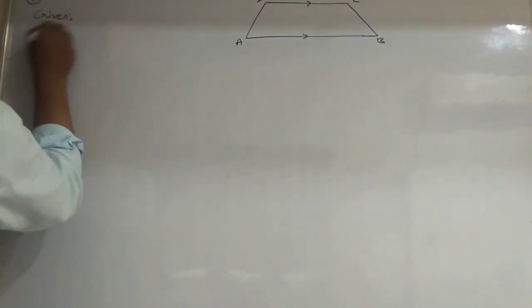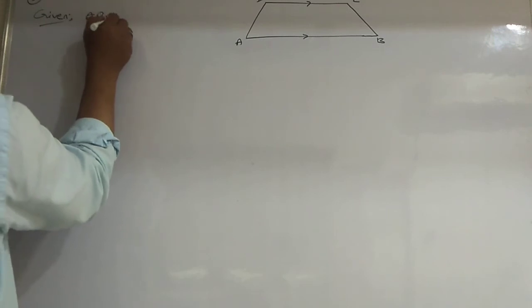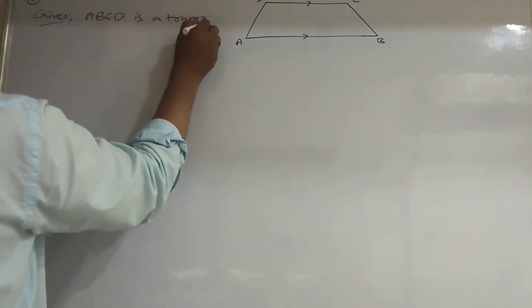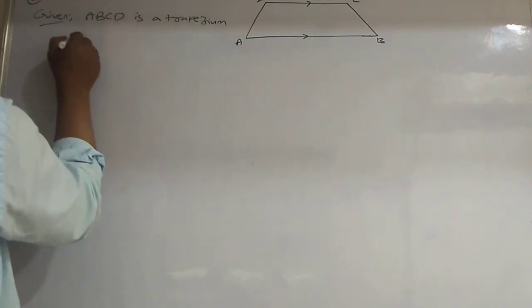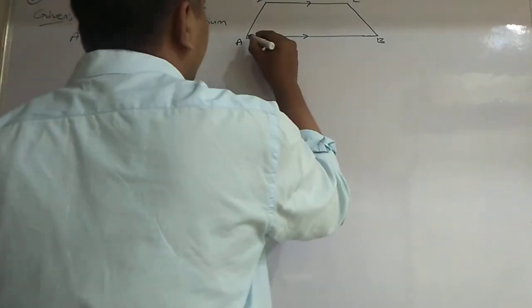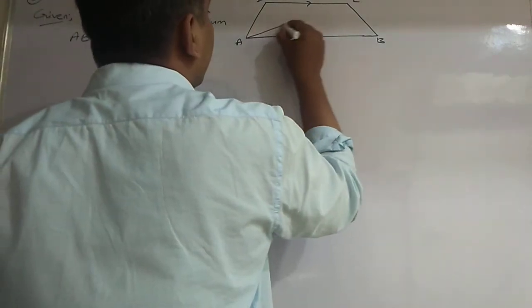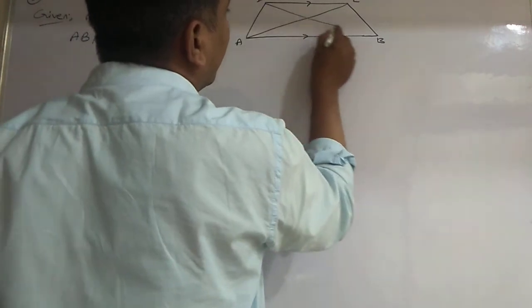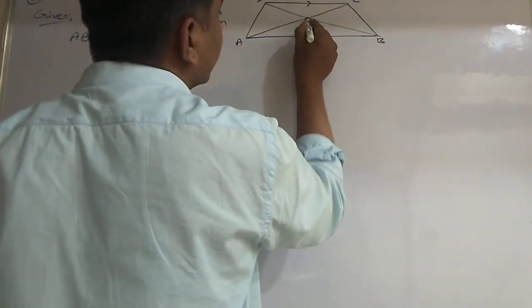Given is ABCD is a trapezium in which AB is parallel to DC, and diagonals AC and BD are intersecting at O.